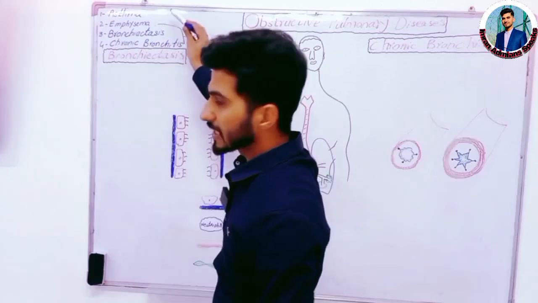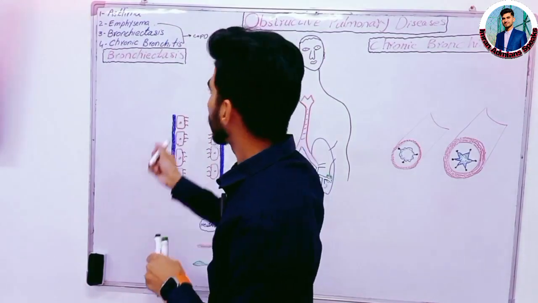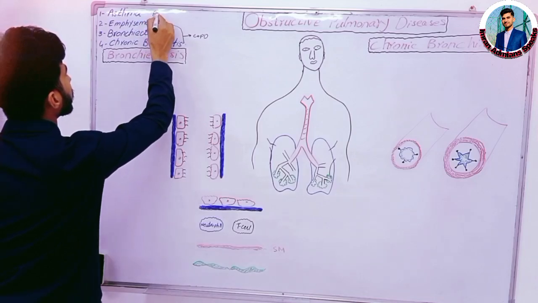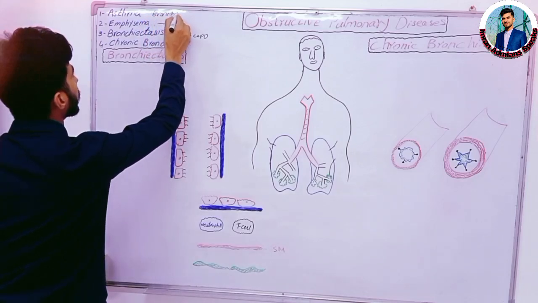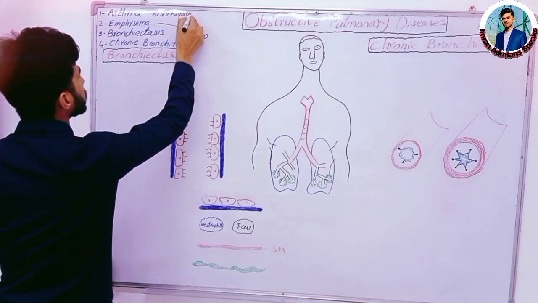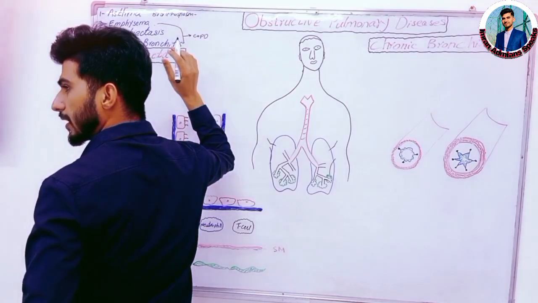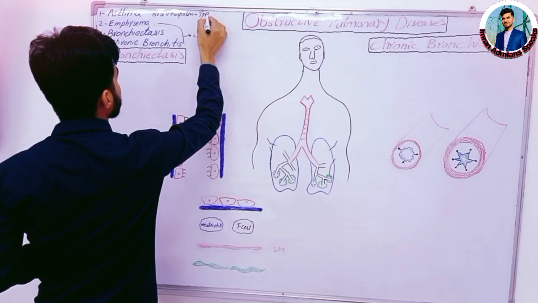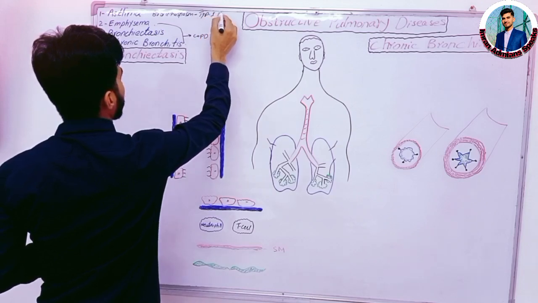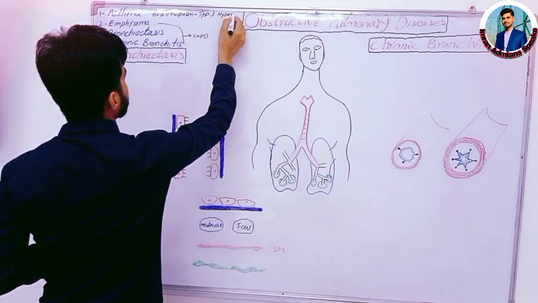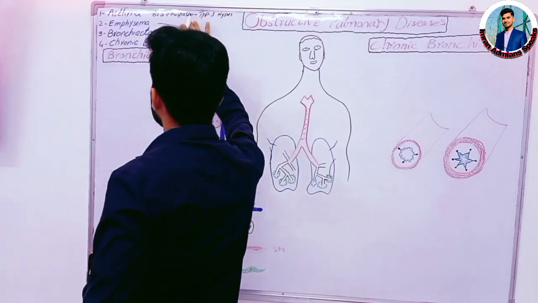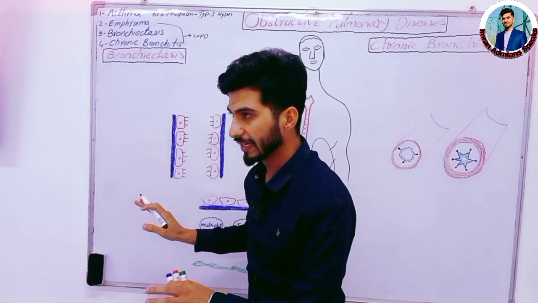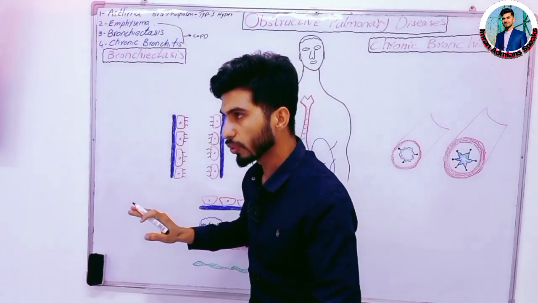So during asthma there is a bronchospasm, during type 1 hypersensitivity reaction. The pathogenesis of asthma we have discussed in my previous lecture in detail. So here is just a quick review.